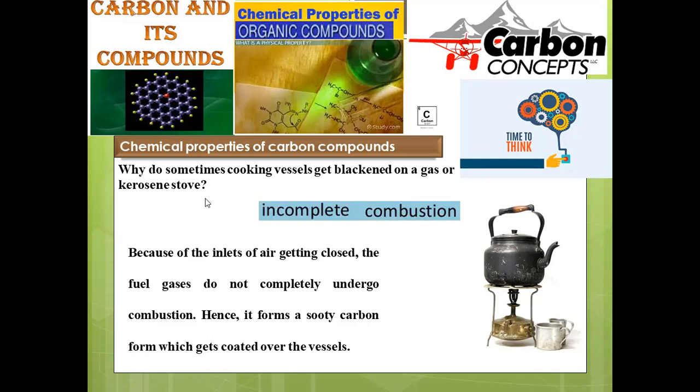But under some circumstances, you can notice that around this utensil, some black color stains will be obtained. That is purely because uncombusted carbon gets deposited on it. That is a kind of mist, a kind of carbon particles deposited over this utensil. That is purely because of incomplete combustion. It is not subjected to complete combustion. If it is combusted, that will be carbon dioxide, a colorless gas.